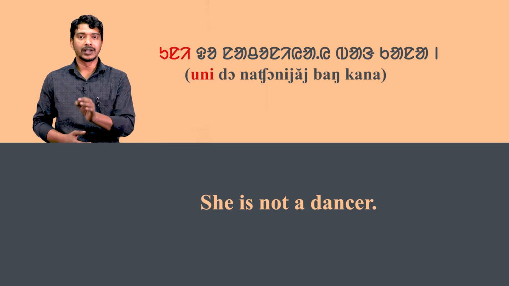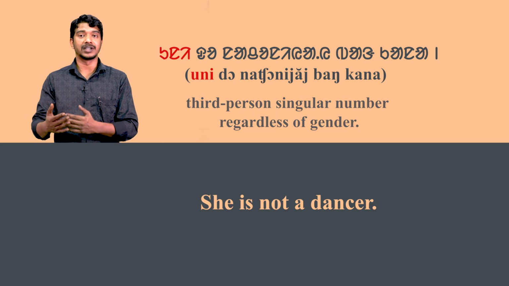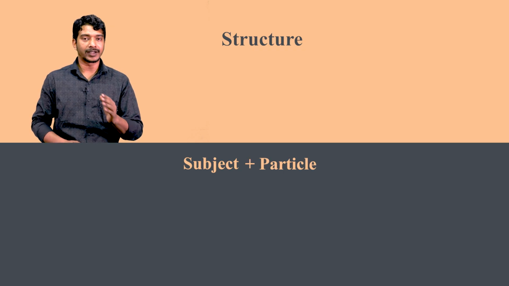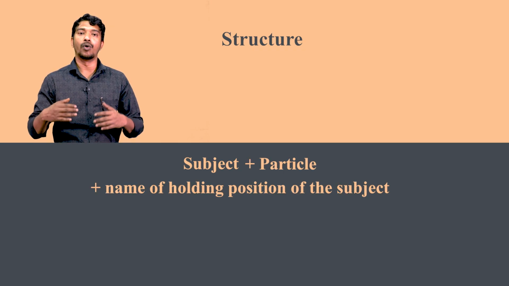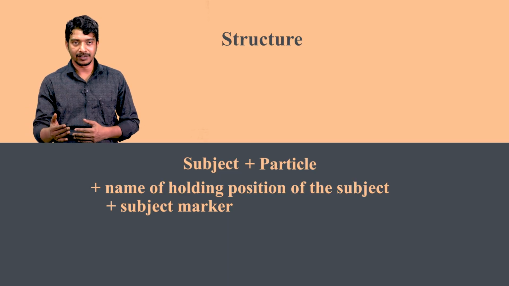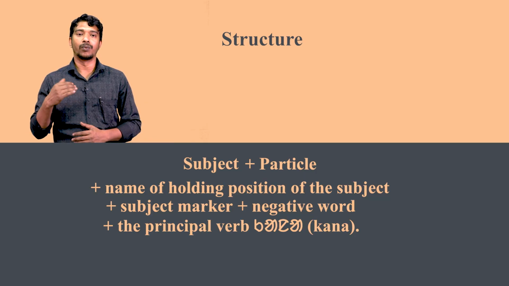Generally, uni refers to third person singular number regardless of gender. Now, notice the structure of the negative sentence. Subject plus particle plus name of holding position of the subject plus subject marker plus negative word plus the principal verb kana. Now we learn the usage of kana as the auxiliary verb.